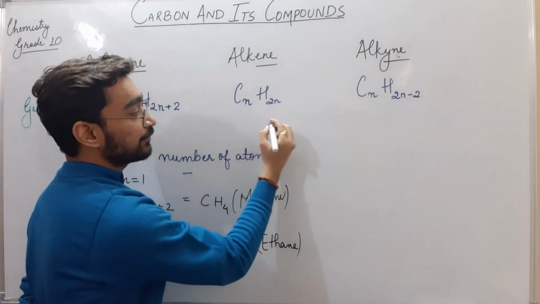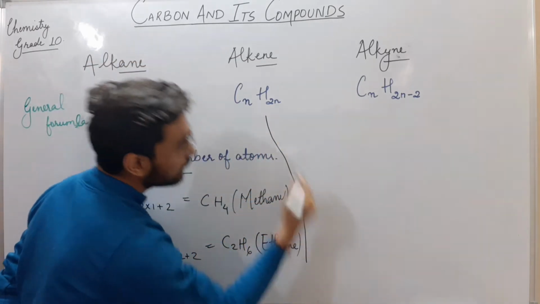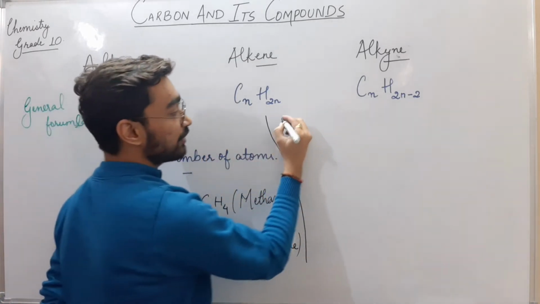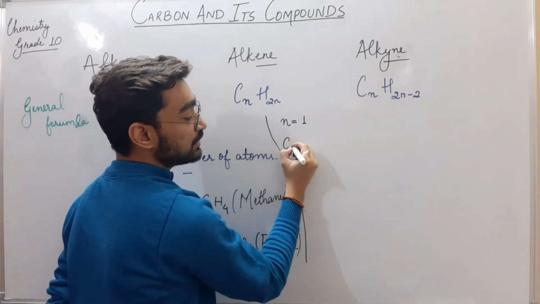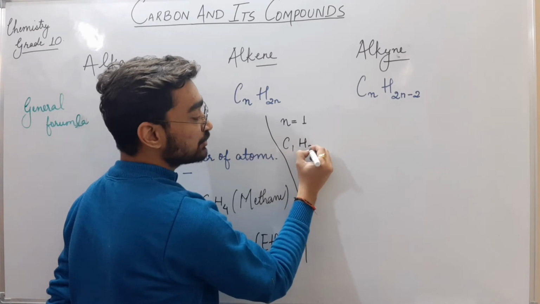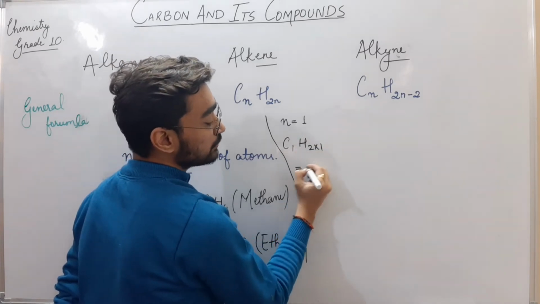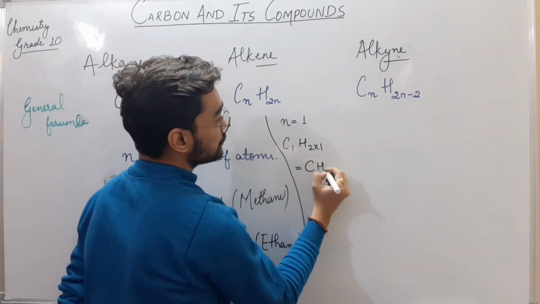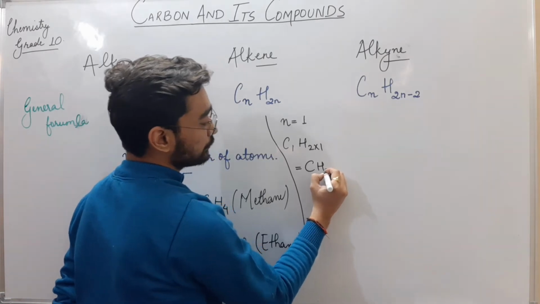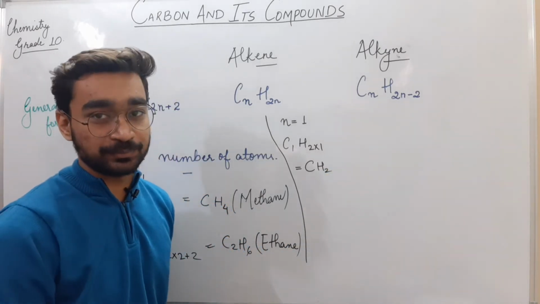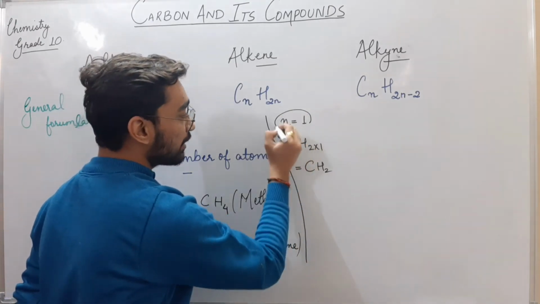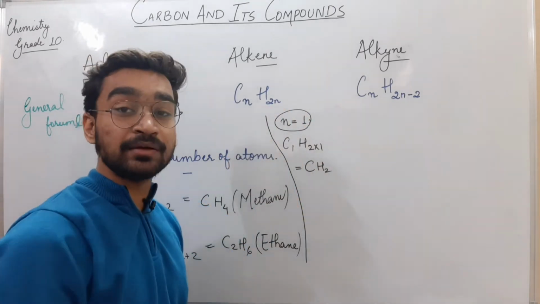Like that, if I am talking about alkene and the number of carbon atoms is 1, it will be C1H2 into 1, so CH2. But here is one problem: is it possible to have one carbon atom here?